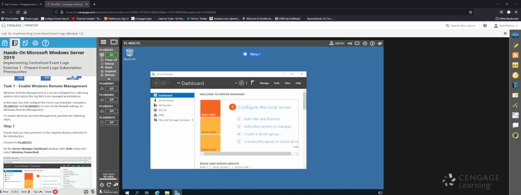So this week we're learning about implementing centralized event logs. Event logs are basically notifications that your computer or your server will inform you about, like any maintenance that may have occurred. It'll store that in the event logs. Any changes that may have occurred, anything that might be failing, all of that's going to be stored in the event logs of your server. So in this lab, we're implementing centralized event logs.